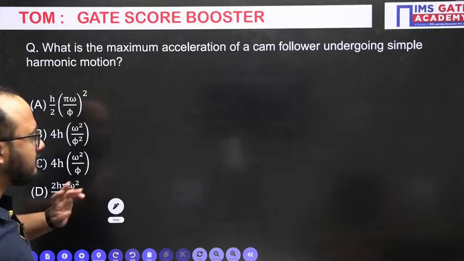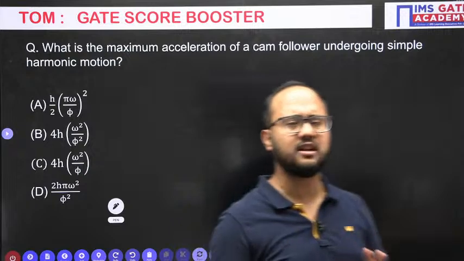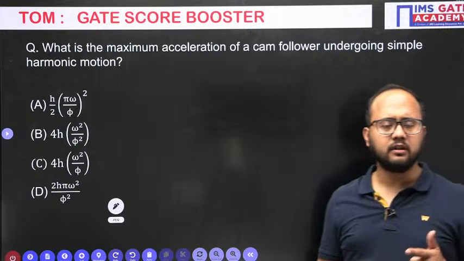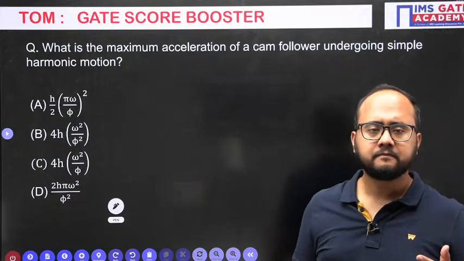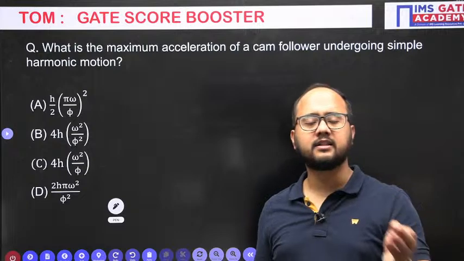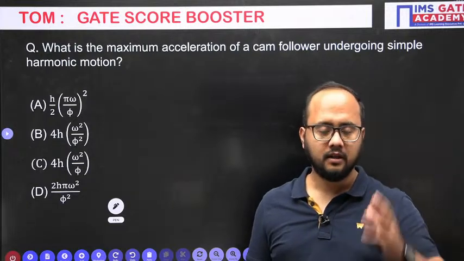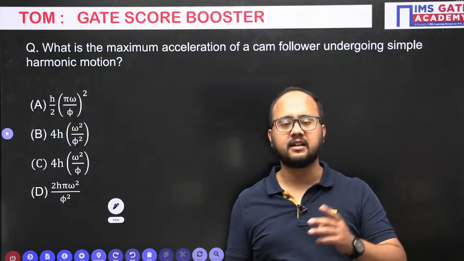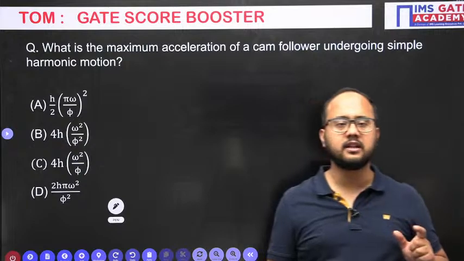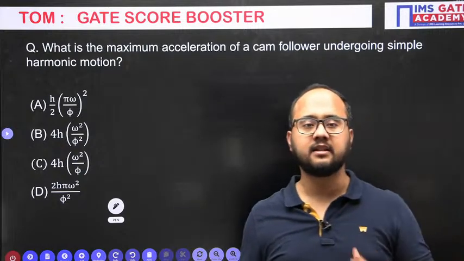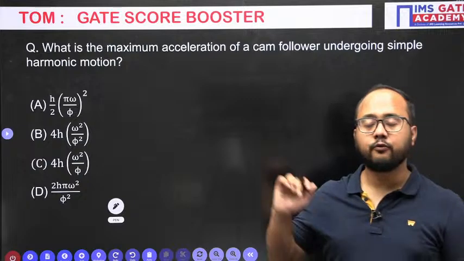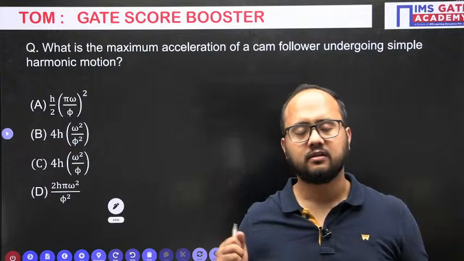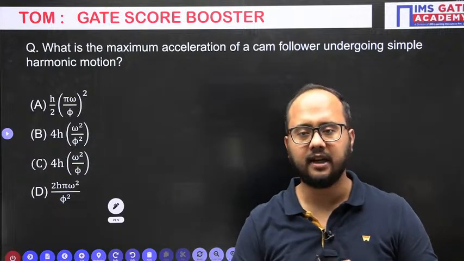Now next, the question from cam and follower. Usually the questions coming from cam and follower are very few. So only one important piece of information I will tell you regarding cam and follower: simply remember the velocity and acceleration relations. You need to directly remember the velocity and acceleration formulas for the cases of uniform velocity, uniform acceleration, SHM, and cycloidal. Total 4 cases. That much is sufficient in cam and follower.